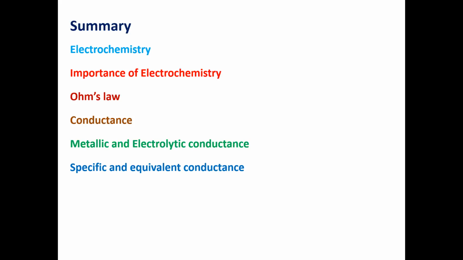And then what are the major applications or importance of electrochemistry? In our day-to-day life, electrochemistry principles and laws are directly or indirectly applied. For example, battery energy storage devices, fuel cells, electroplating. Electroplating is a vast area. From this, we get a pure metal.